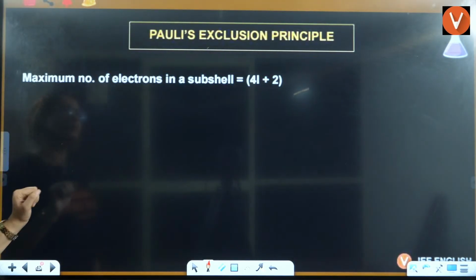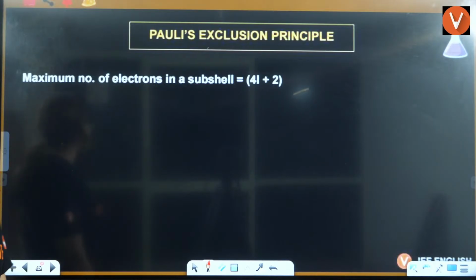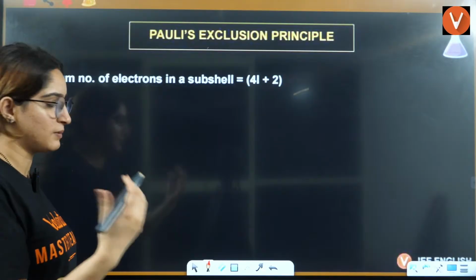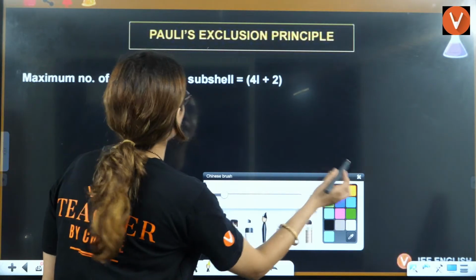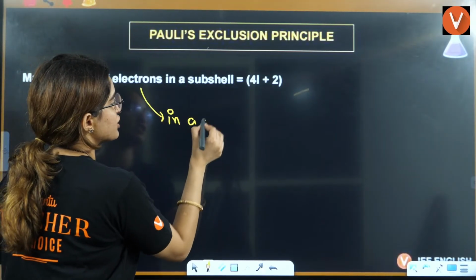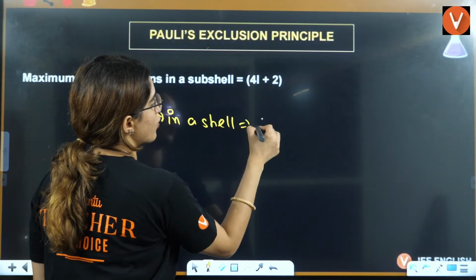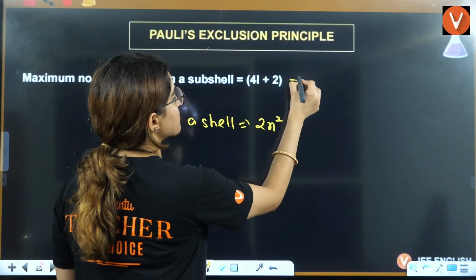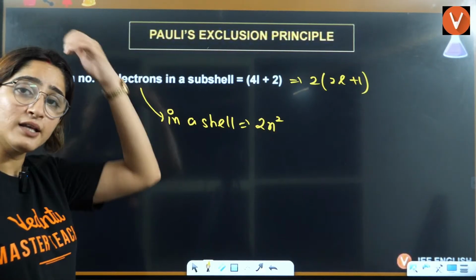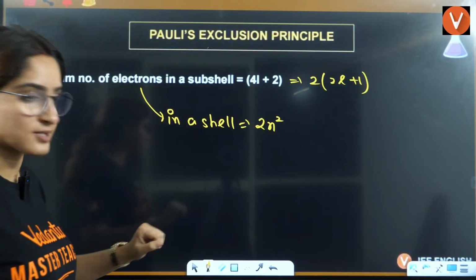Okay, now maximum number of electrons in a subshell, this already I told you. Maximum number of electrons in a shell is 2n square, and in the subshell is 2 into 2l plus 1. Right? This we discussed in the last class.